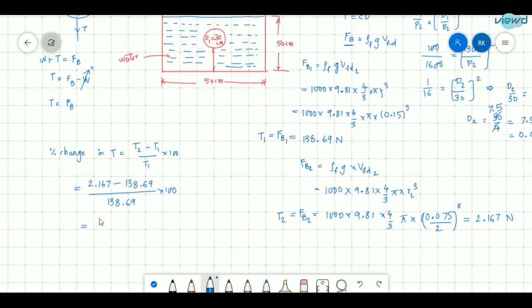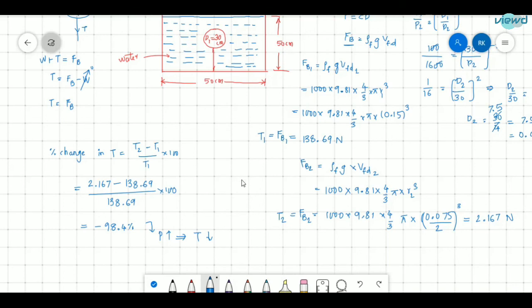This will give us a value of minus 98.4%. So what it indicates is, as the pressure above the water surface increases, the tension in the string decreases.